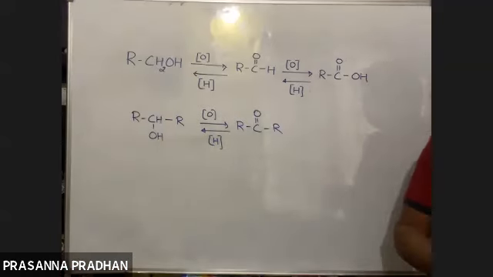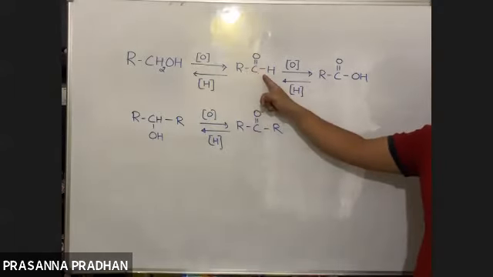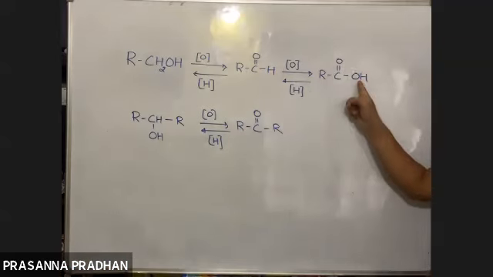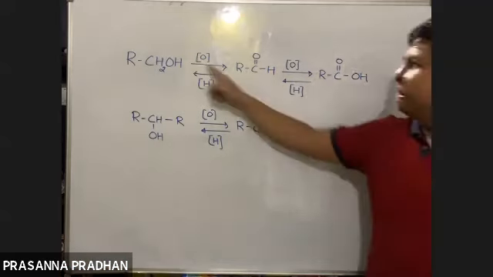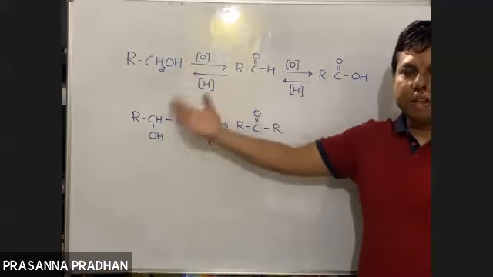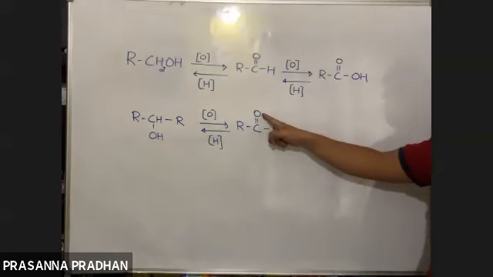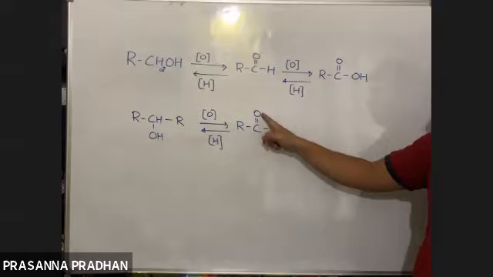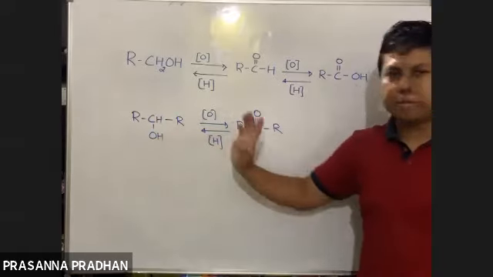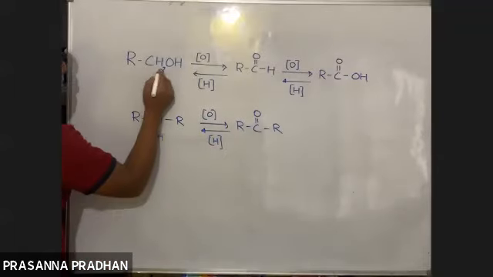So how are you going to remember it? CH2OH oxidizes to CHO, the aldehyde, and CHO oxidizes to COOH. COOH reduces to CHO, and CHO reduces to CH2OH. 2 degree alcohol oxidation means the CHOH group is oxidized to the C=O group. Ketone reduced to 2 degree alcohol means the C=O group is reduced to the CHOH group. You have to remember this. Just look at the transformation of the functional group.